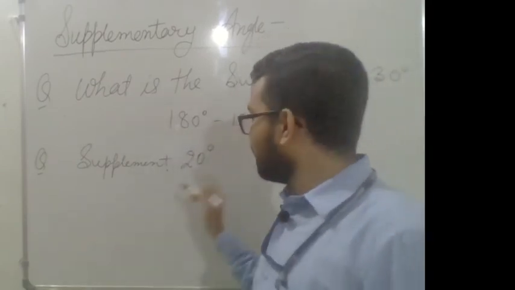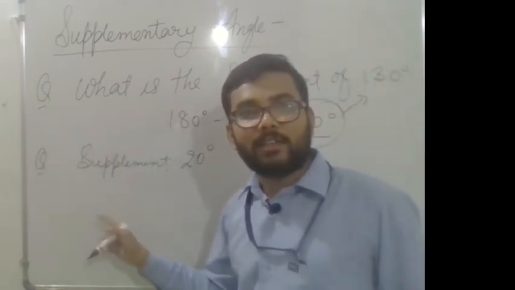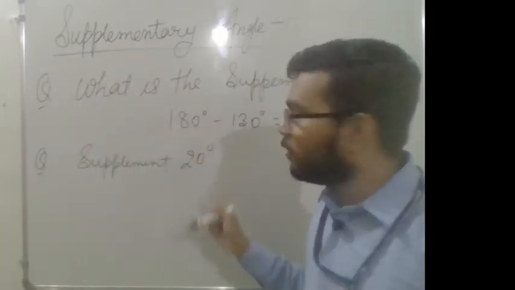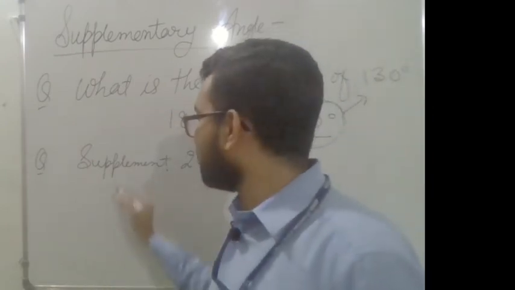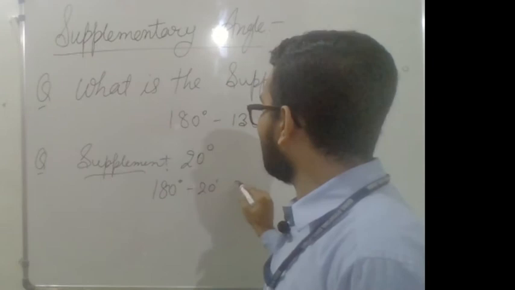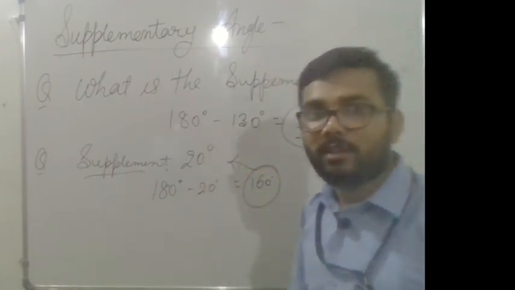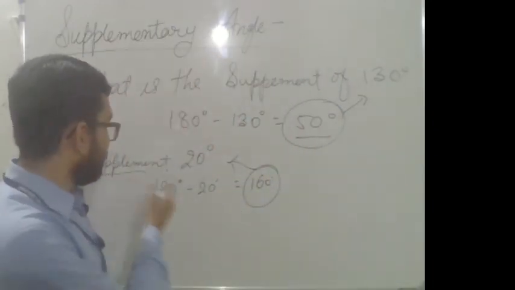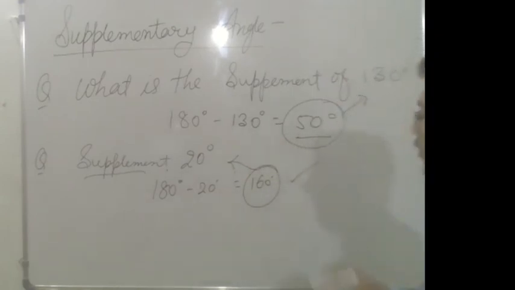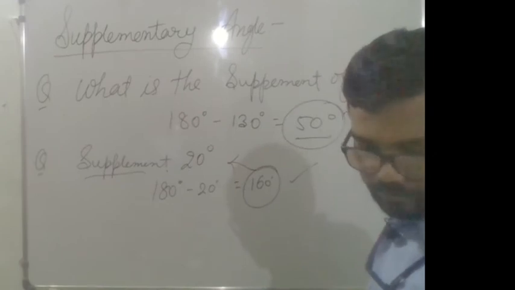You just subtract the given angle from 180. If complement is asked, then you need to subtract it from 90 degree. If supplement is asked, you need to subtract it from 180 degree. Here supplement is asked, you need to subtract from 180 degree. You will get the result 160 degree. That 160 degree is the supplement of what? 20 degree. Is it clear to you? Okay. Solve it. Write it in your copy.